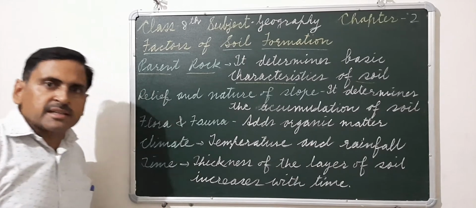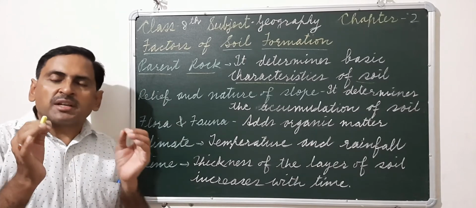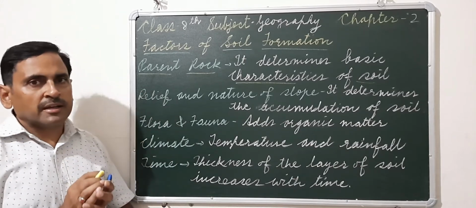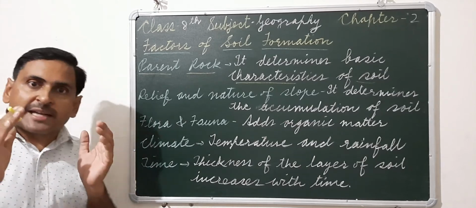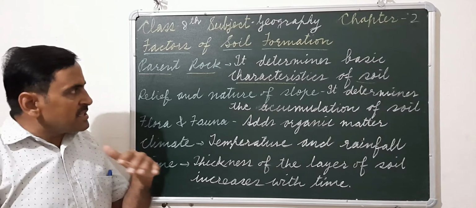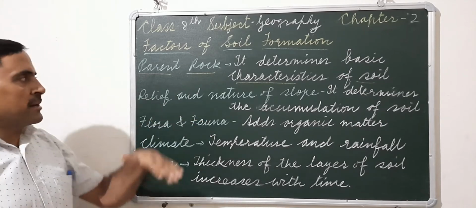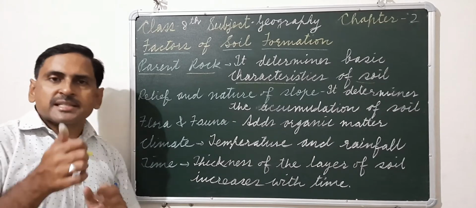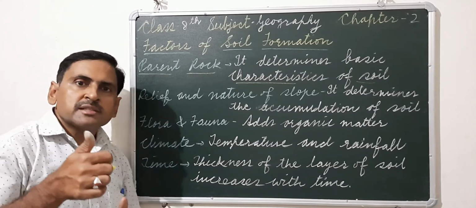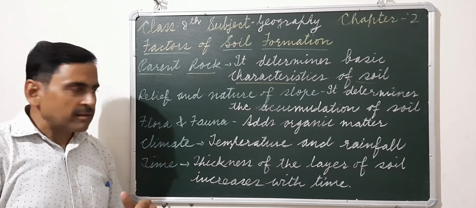Basic characteristics include what type of color it will have, what type of chemical property it will have, what type of texture it will have. All these things are determined by parent rock. For example, sand is formed of sandstone, right?